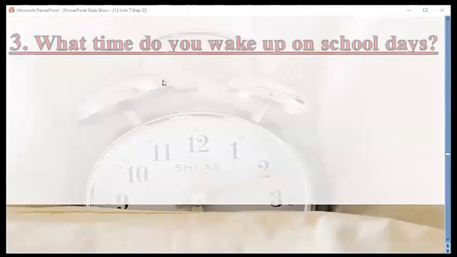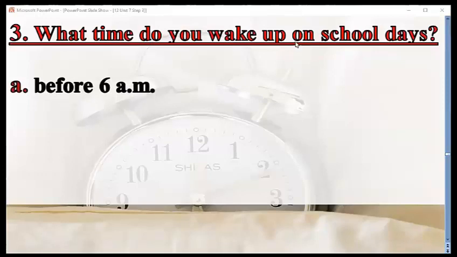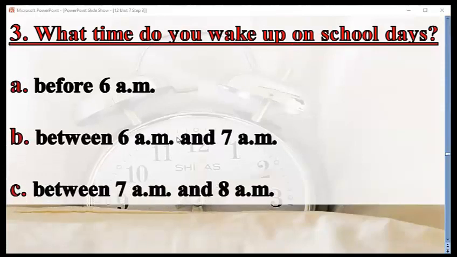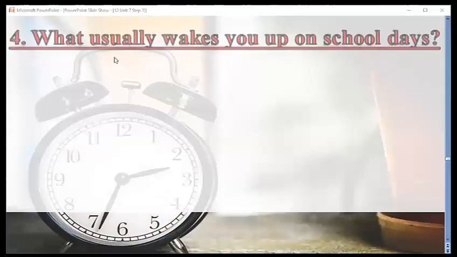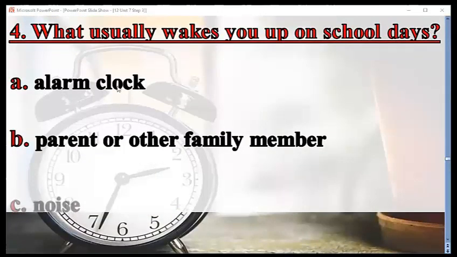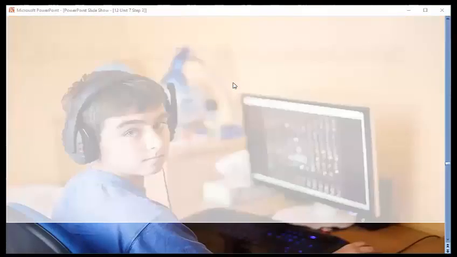This depends on you. What time do you wake up on school days? Before 6, between 6 and 7, or between 7 and 8? Also, this depends on you. You have to choose any one of them. After that, what usually wakes you up on school days? Alarm clock, a parent or another family member, noise. I think that most of us use an alarm clock. Some people, their fathers or mothers. So you have to choose any one of them also.